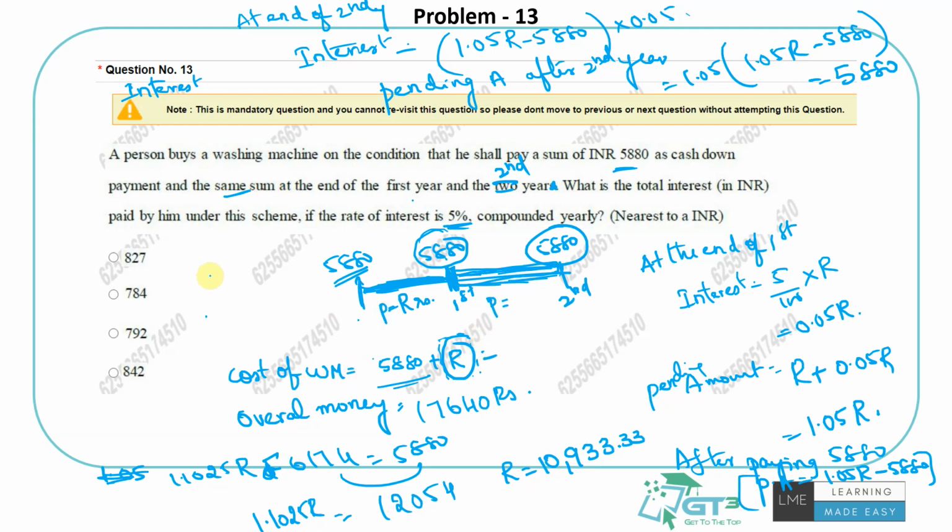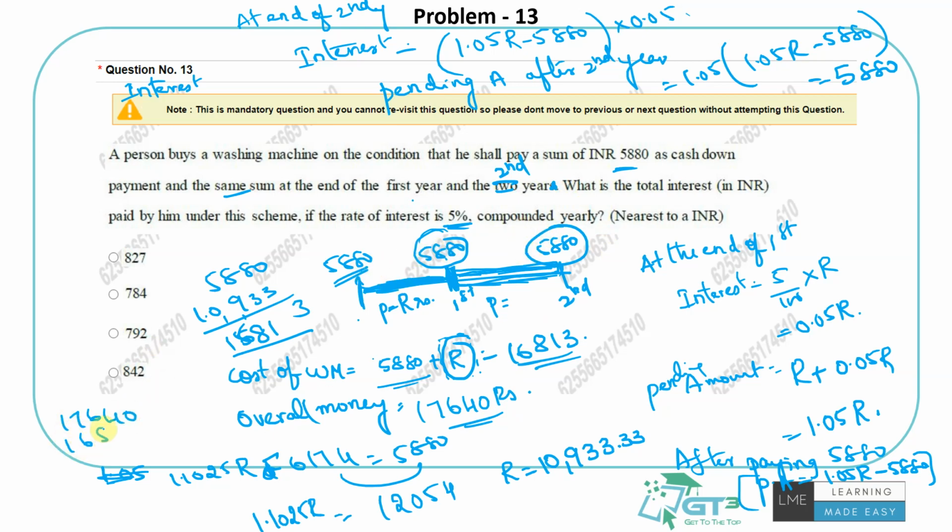10,933 plus 5880, right? 16,813. So the washing machine costs this much, the overall money paid is this much, and the difference should be the interest that is paid. So what is the difference? 17640 is the overall money the person paid in 3 installments, and the washing machine would have cost this much. It's 827 is the answer, right?